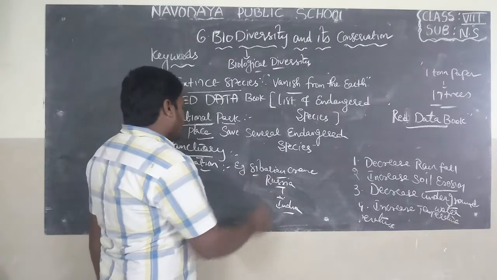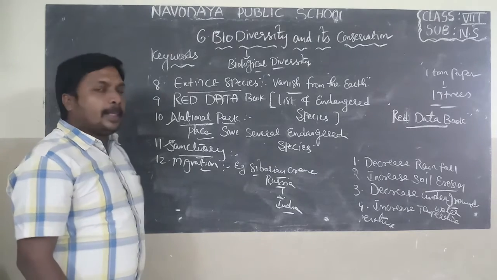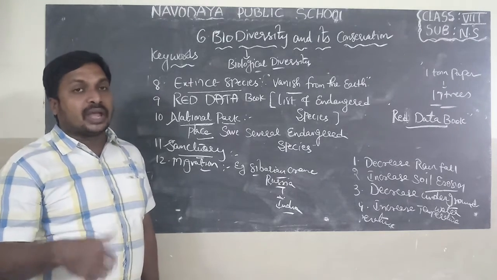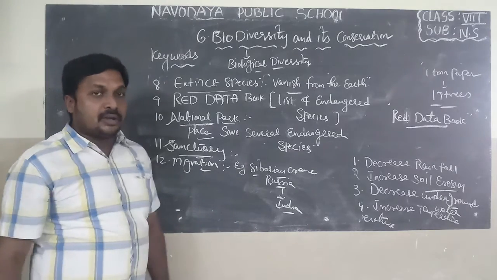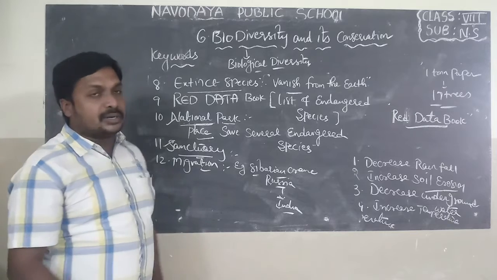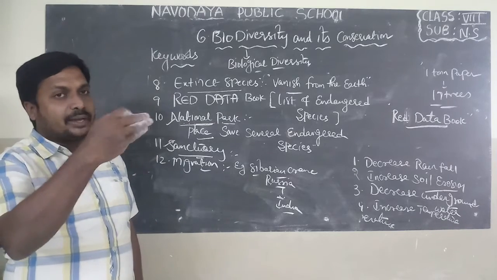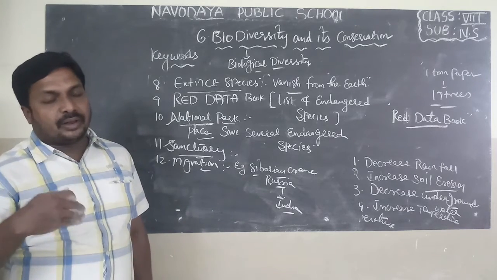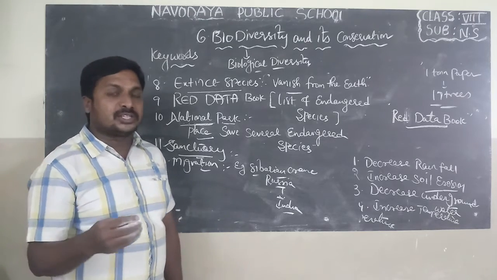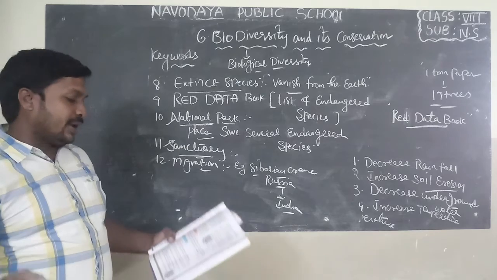So if you observe migration, the birds which live in India are affected by migratory birds. Why? Because both the migratory birds and the birds which live in our India have the same food habits. That's why they compete with one another.